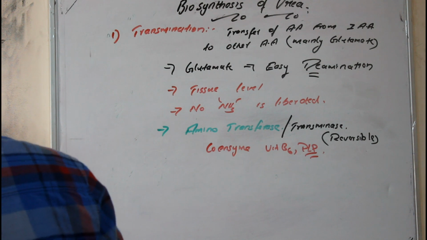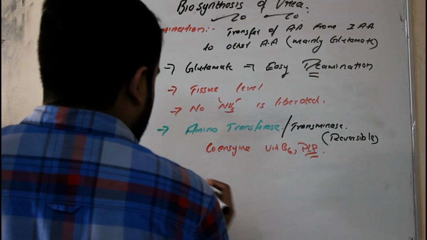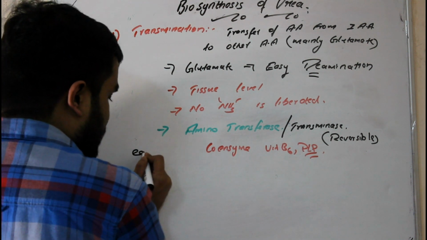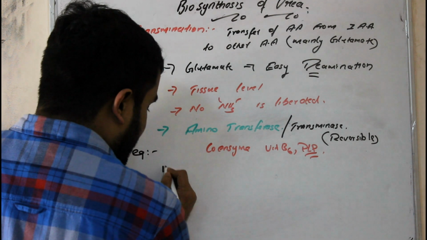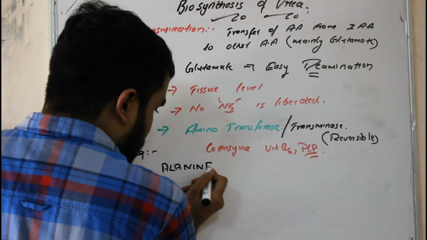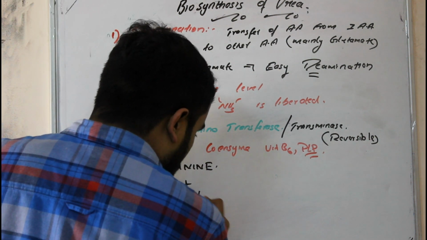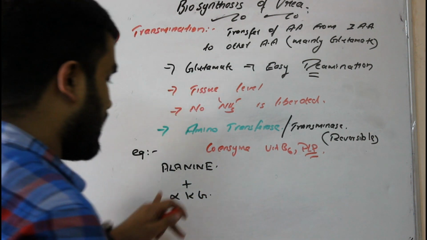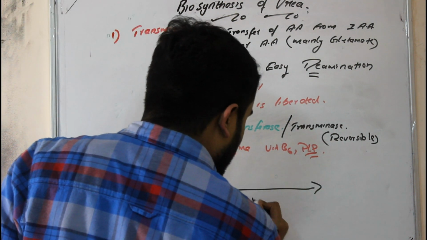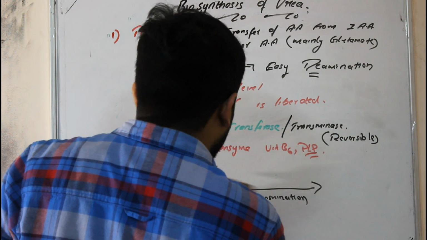Now we'll study two important transaminations. I'm just giving you examples of transamination. First one is alanine. Alanine plus alpha ketoglutarate, they will undergo transamination. What will be the enzyme?